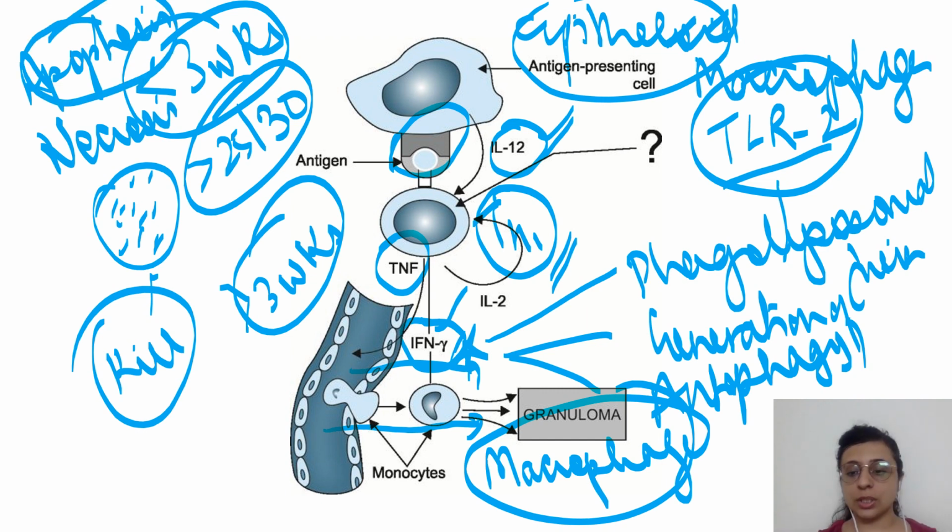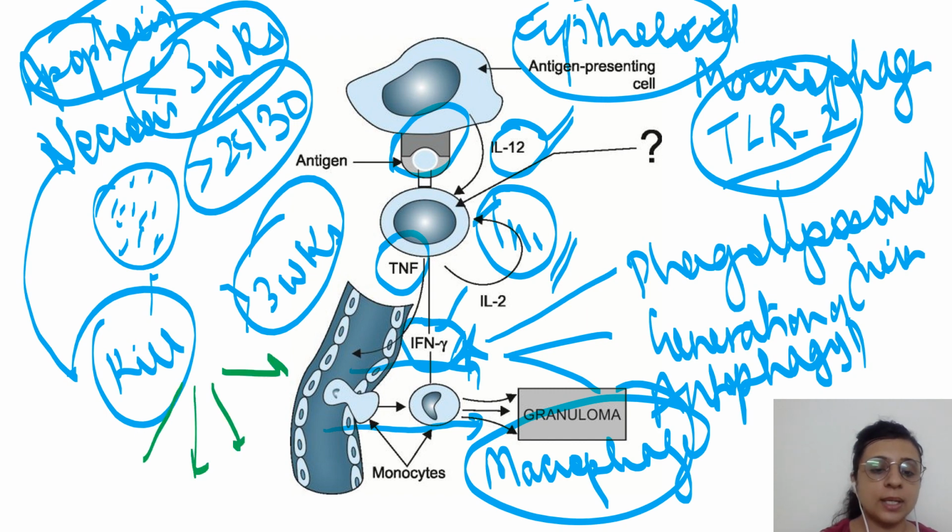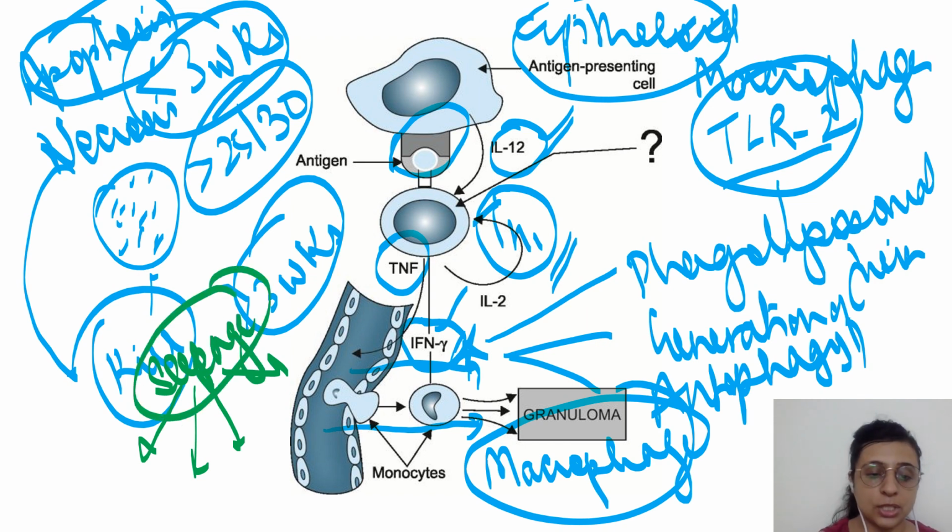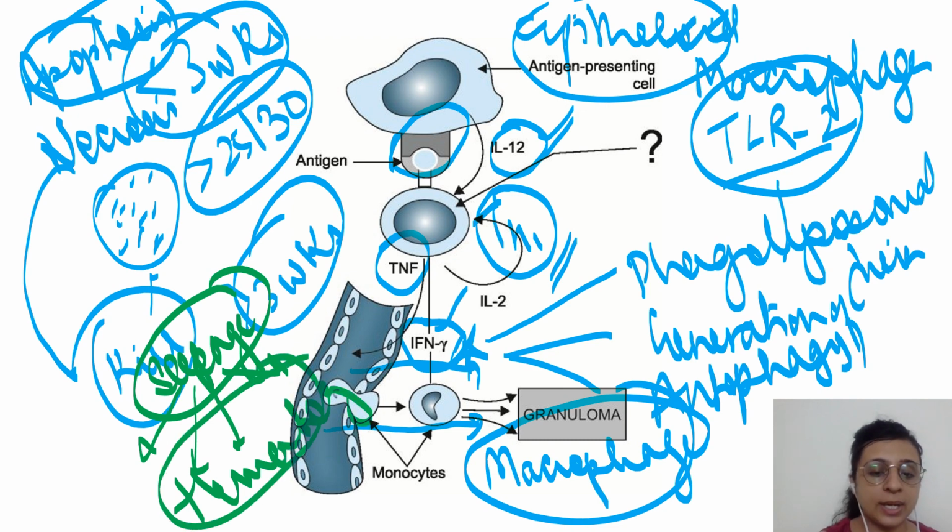Apoptosis is a physiological process which will cause less destruction, but here the cell has to undergo death by necrosis. Because there is necrosis, there will be increased destruction and in fact seepage of bacteria into circulation. Seepage or release of bacteria into circulation will lead to hematogenous spread. Hematogenous spread occurs by, one, necrotic cell death.